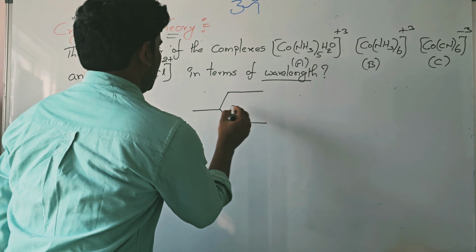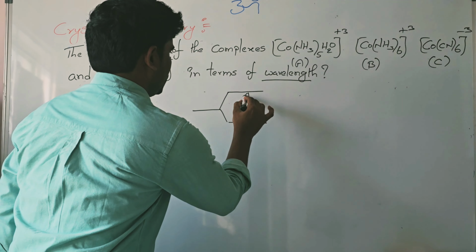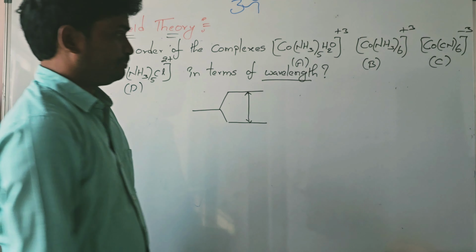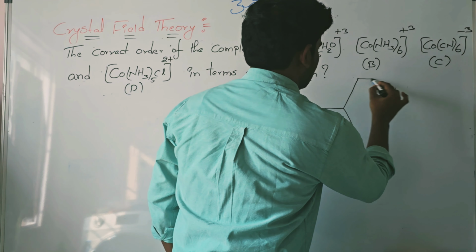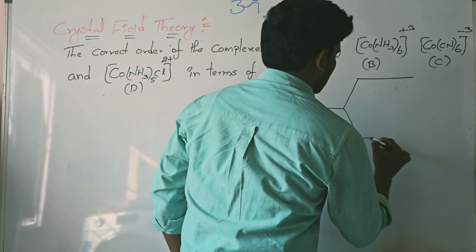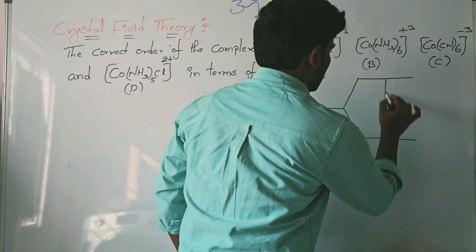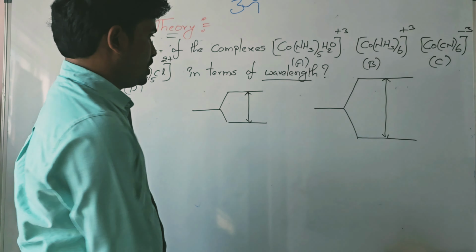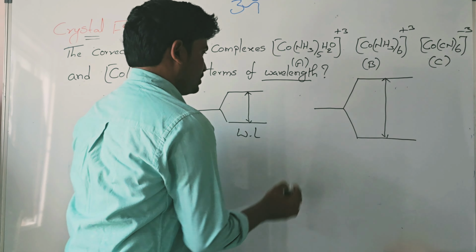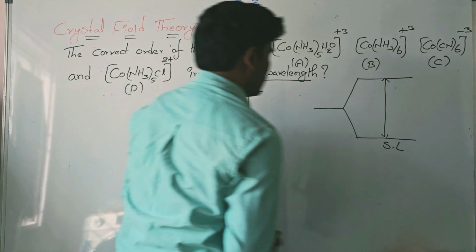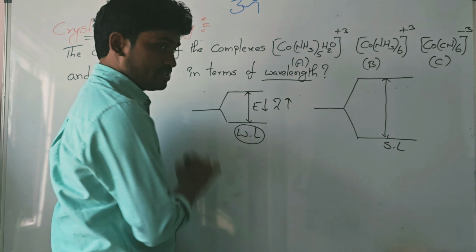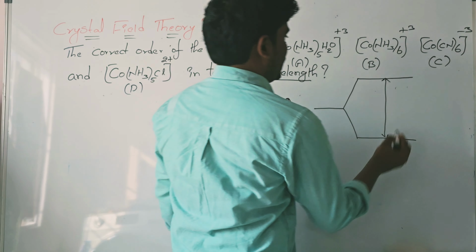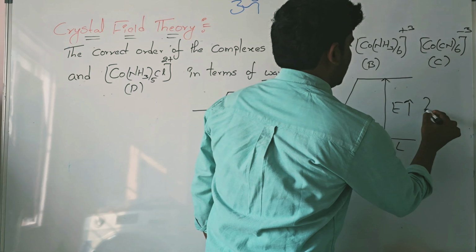if the ligand is a weak ligand, the crystal field splitting energy gap is less. If the ligand is a strong ligand, the crystal field splitting energy gap is more. This is the hint for this question. So for weak ligands, the energy gap is less, which means the wavelength is more. For strong ligands, the energy gap is more, which means the wavelength of the light absorbed is less.